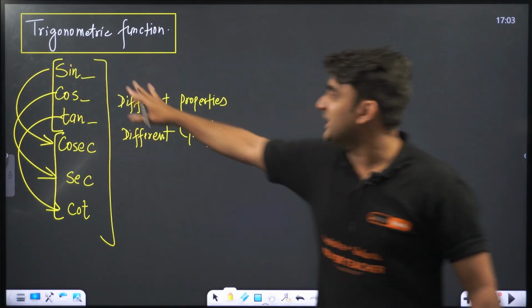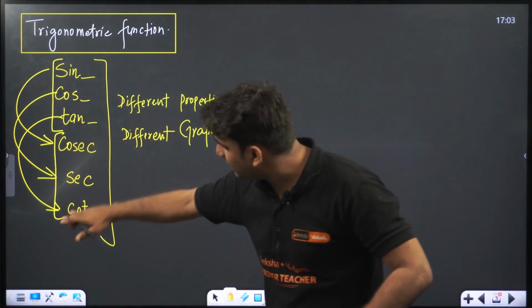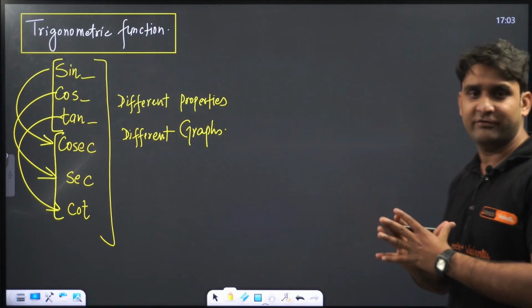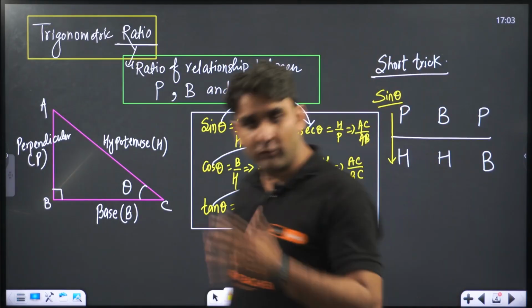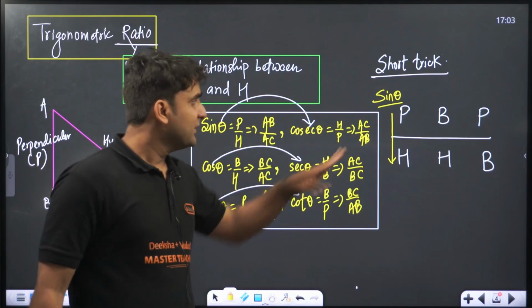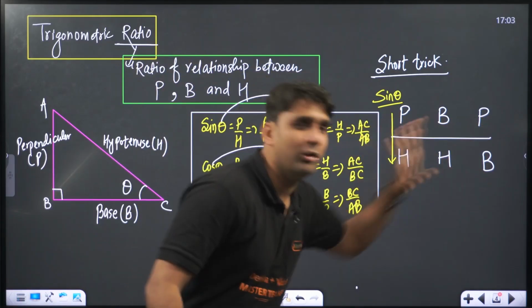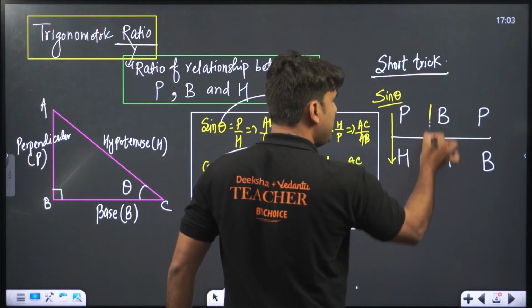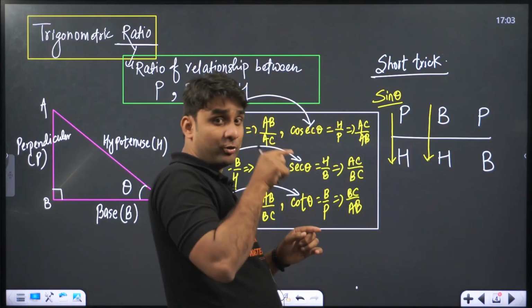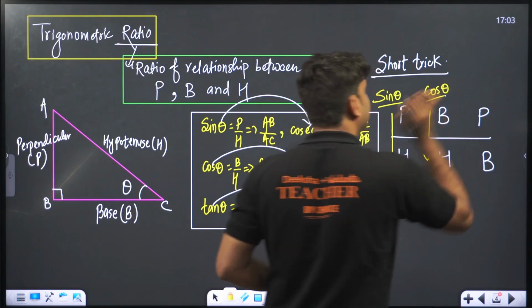Clear everyone? Sine and cosec are the base friends, cos and sec are the base friends, tan and cot are the base friends. Please everyone, don't use your mind. Follow the teacher's instruction. Okay, so sine theta is equal to P by H. Pandit Badri Prasad Har Har Bole. Okay, now moving ahead. This B by H, look at the arrow. B by H is for cos. So this is cos theta.